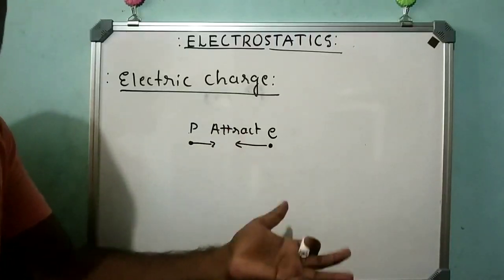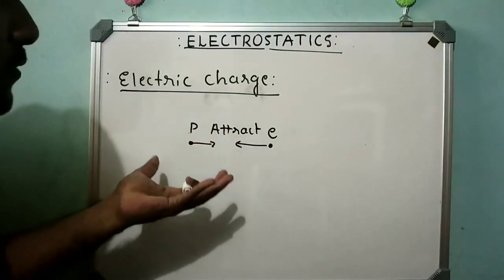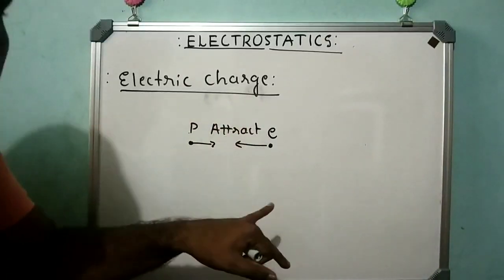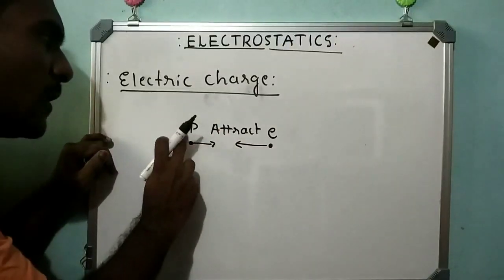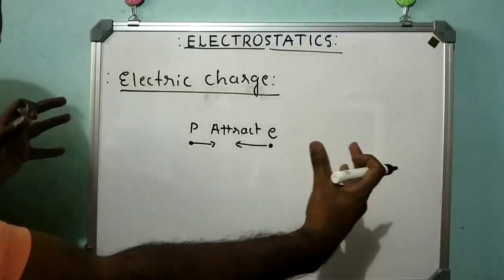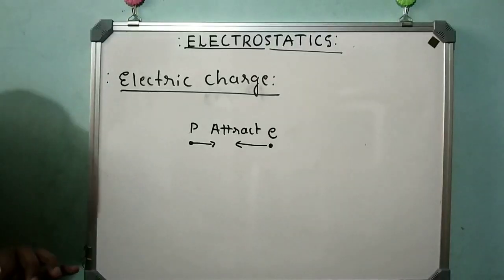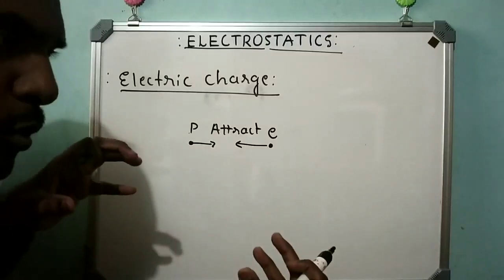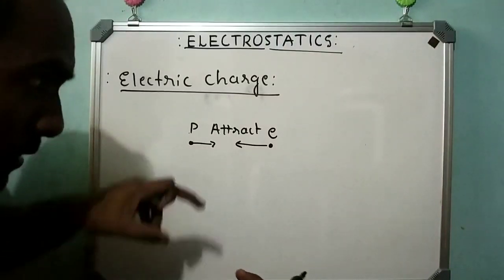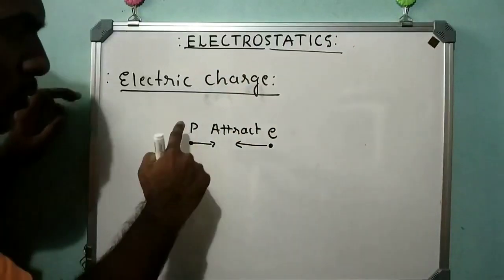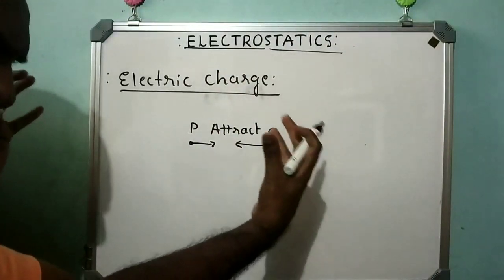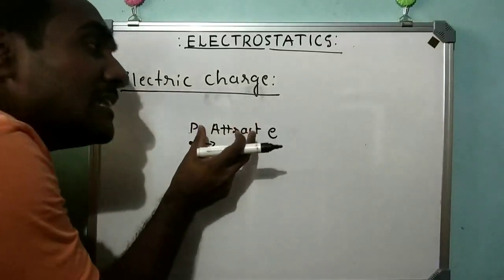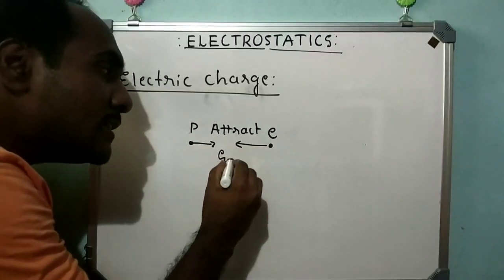Nobody knew there are two types of charges, positive and negative. At the time of William Gilbert, nobody knew there are two types of charges, so don't say like this. Here, when one proton and one electron are brought closer, they are found to attract each other. According to Newton, two bodies are going to attract when they are possessing finite mass. William Gilbert called this attractive force as gravitational force.